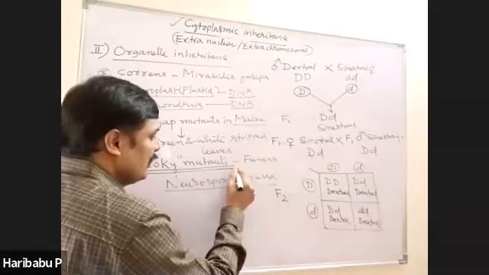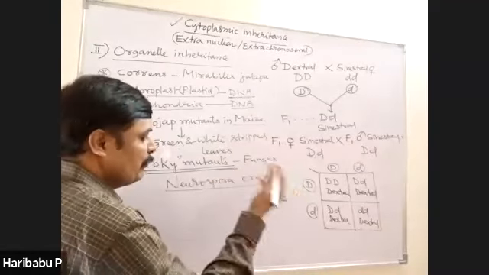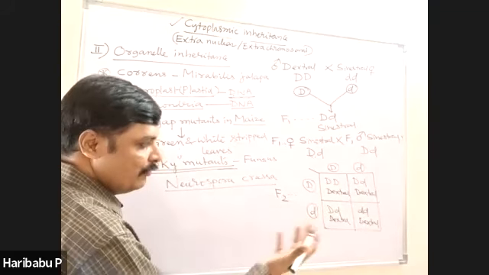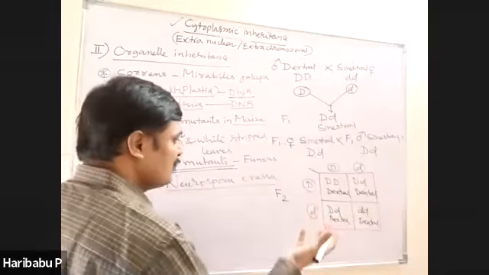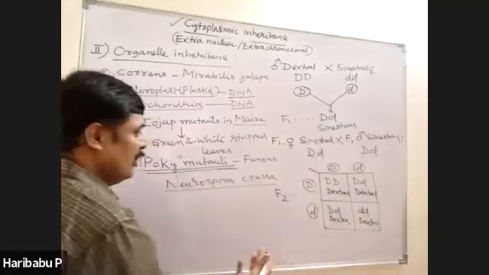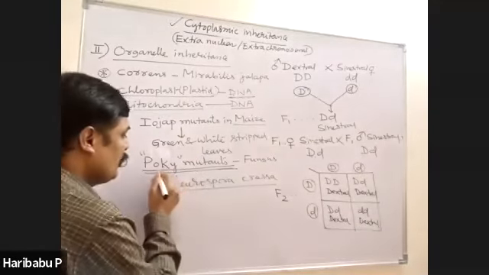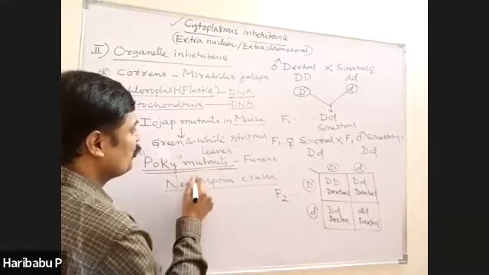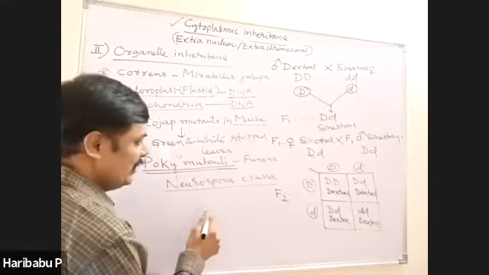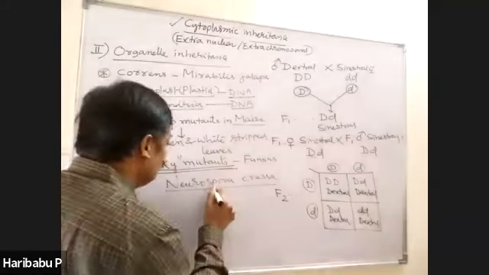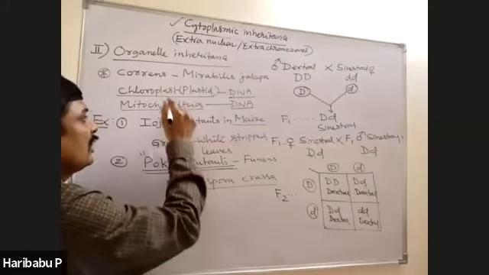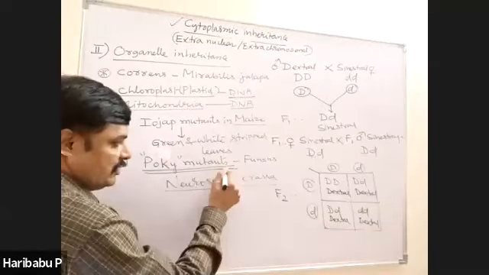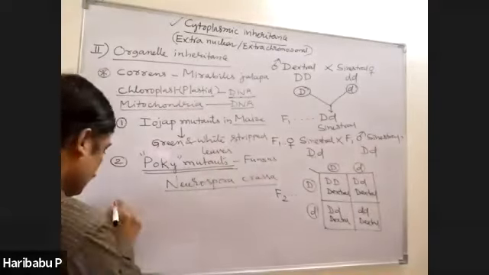That means in the mitochondria, there is an imbalance in the formation of subunits of ribosome. Because of those mitochondrial deficiencies, Poky mutants are produced. So these Poky mutants are not due to nuclear inheritance, but due to organelle inheritance, that is mitochondrial inheritance. This is one example.